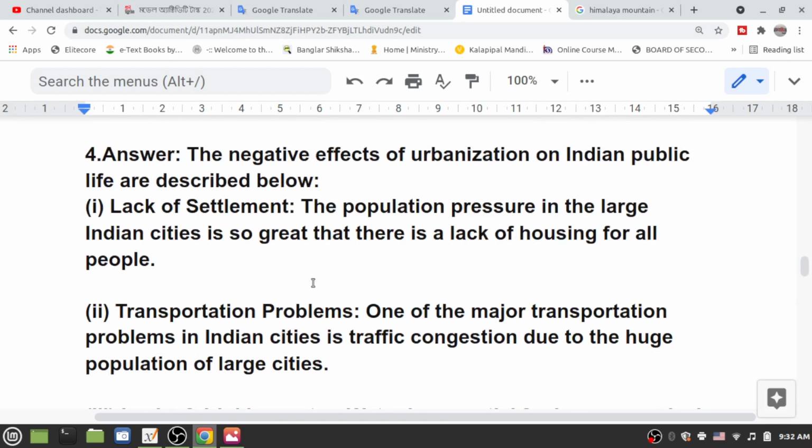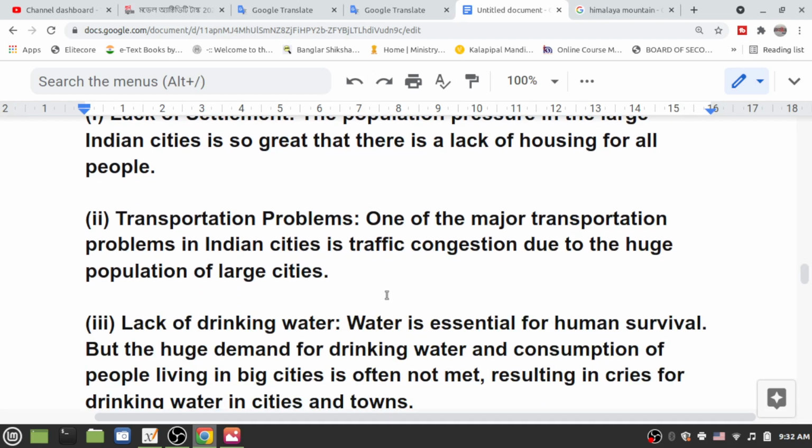First is lack of housing. The population pressure in the large Indian cities is so great that there is a lack of housing for all people. Second, transportation problems. One of the major transportation problems in Indian cities is traffic congestion due to the huge populations of large cities.